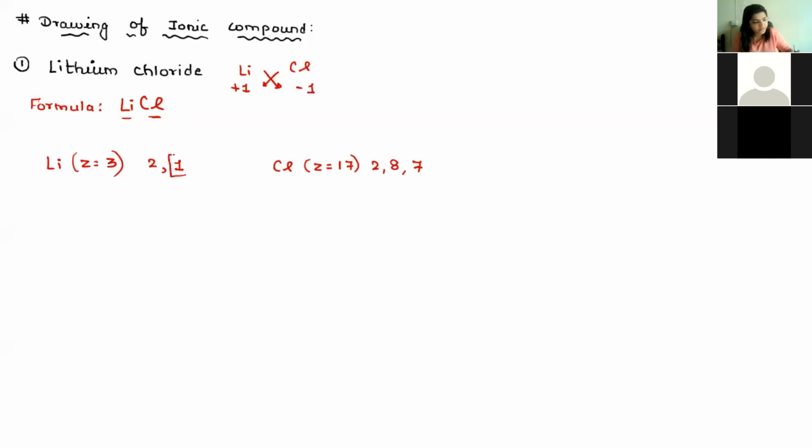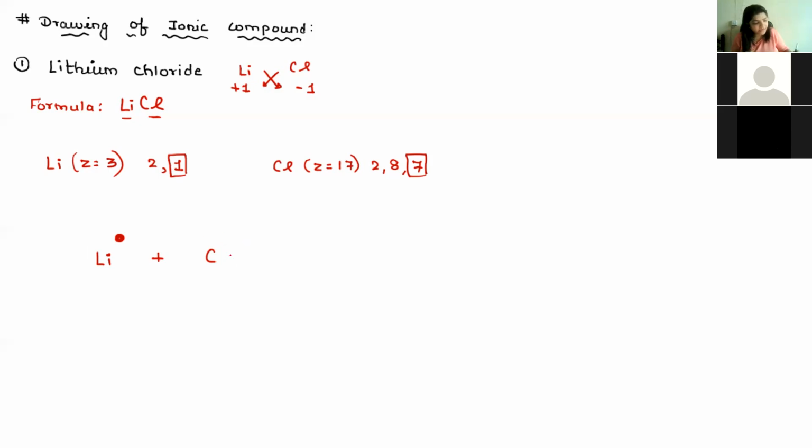We just have to focus on the outermost electrons, only the outer shell electrons. Lithium has only 1 electron in the outer shell, plus chlorine has 7. Another important thing is to use different notations. If you use a dot for one element, use a cross for the other, because they have to be different symbols.